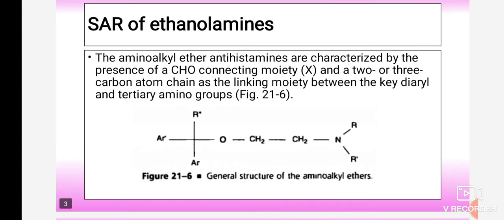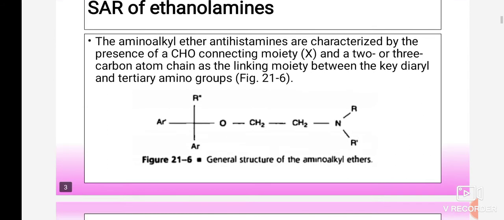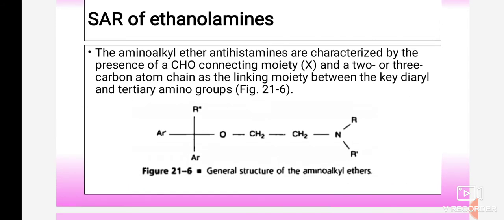The diaryl group is present, which contains 2 aryl rings. They may be the same or different. Keep in mind that diaryl rings are present, and at one side there is a tertiary amino group. So this is the general structure for amino alkyl ethers.